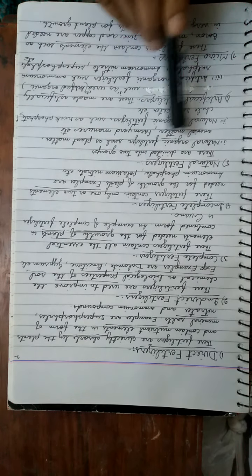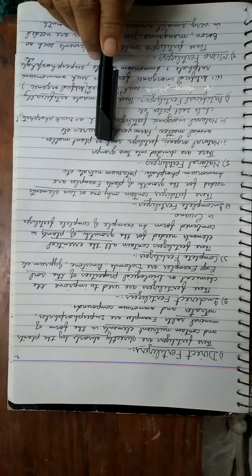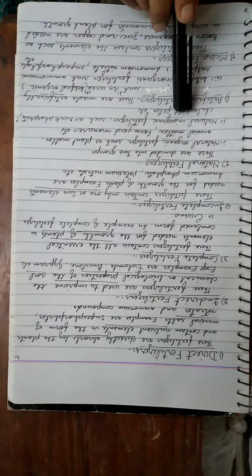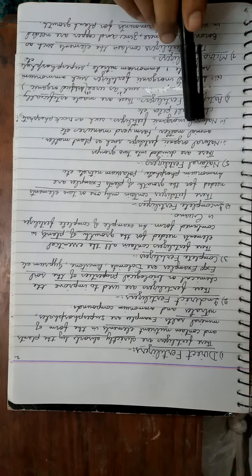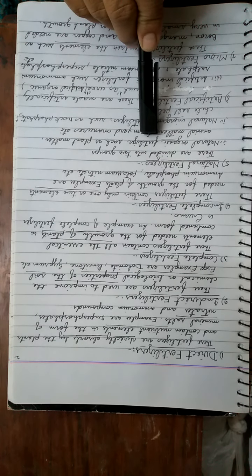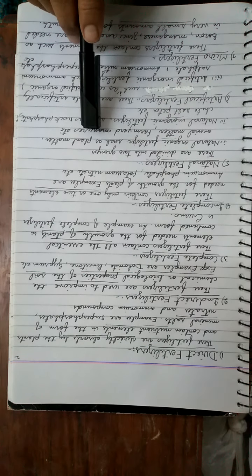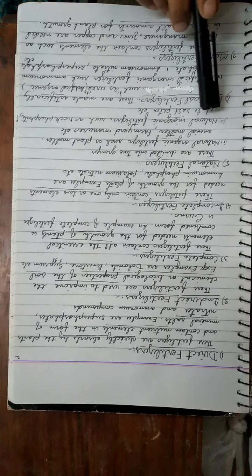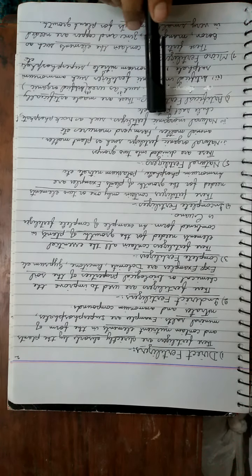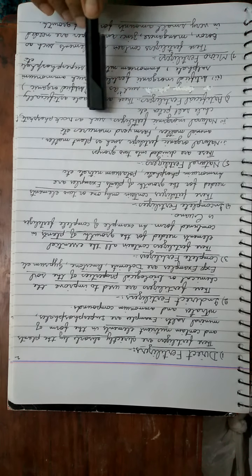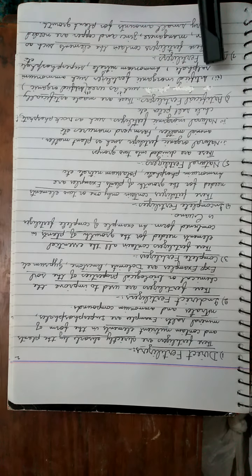Natural fertilizers. These are divided into 2 groups: natural organic fertilizers and natural inorganic fertilizers. Natural organic fertilizers, the source of these fertilizers is natural. For example, plant matter, animal residues, plant residues, farmyard manures. And the natural inorganic fertilizers such as rock phosphate.